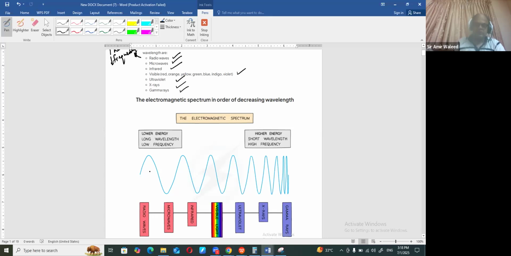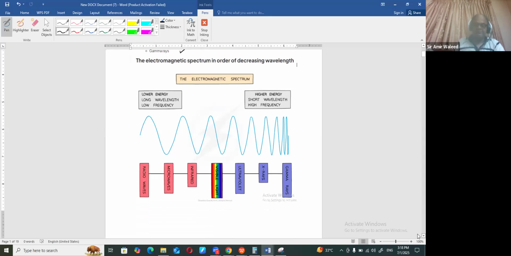But as it goes from left to right, the wavelength becomes smaller and the frequency increases until it reaches gamma radiation. Another very interesting fact is low frequency waves have less energy, while high frequency waves have high energy. So it means that gamma radiation, being the high frequency, is the most energetic wave, right?